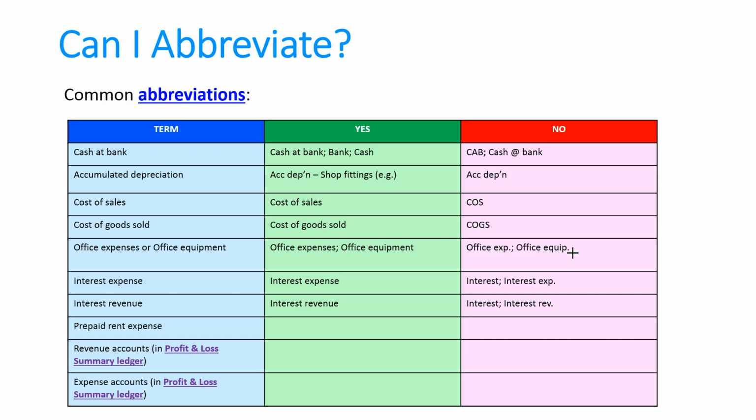In particular, if it's an interest expense, we don't just write interest. If it's an interest revenue, we don't just write revenue, and that's because it could be either. To assume that someone understands just breaches the understandability characteristic, so make sure we write that in full. Prepaid rent expense, we want to write prepaid rent expense, not prepaid rent or PP rent. Revenue accounts, so when we are doing the profit and loss summary ledger and we're closing all our revenues, we want to write revenue accounts. We don't want to just write revenue or abbreviate accounts to this sort of thing here. Same with expenses as well.